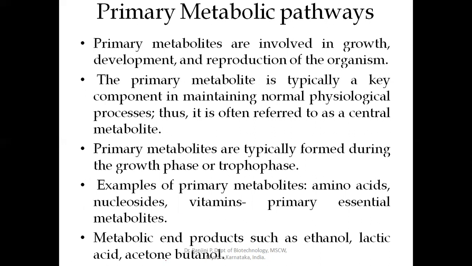So this metabolic pathway will be divided into two pathways. One is primary metabolic pathways and another one is secondary metabolic pathways. Primary metabolic pathways are the microbial metabolic pathways which give rise to the specific group of metabolites which are involved in growth, development and reproduction of an organism. So these metabolites which are required by the microorganism for its cell growth, development and reproduction are called primary metabolites. So this is the definition of primary metabolites.